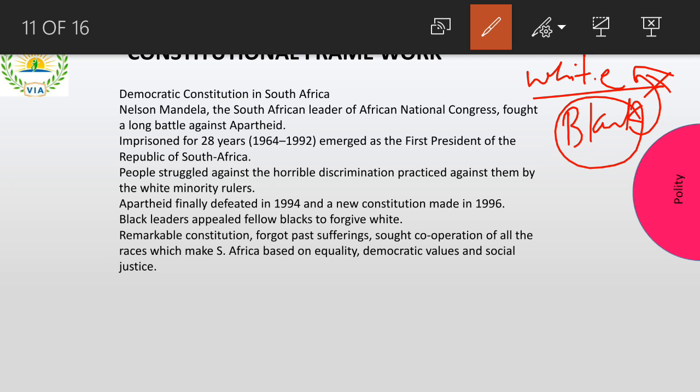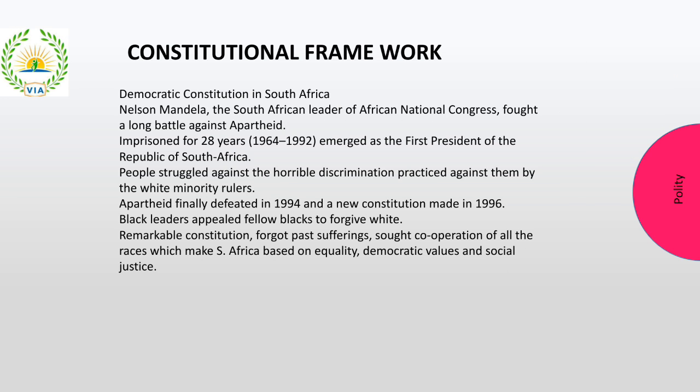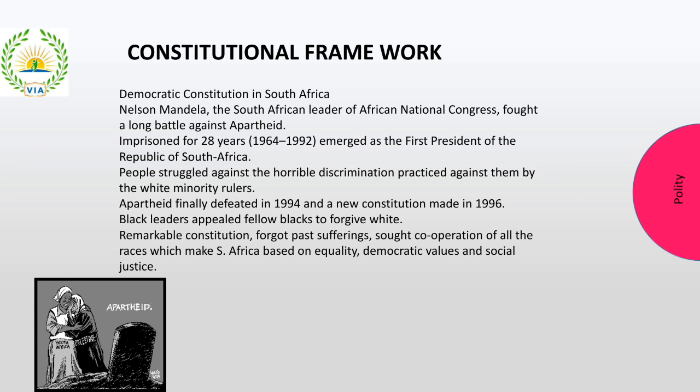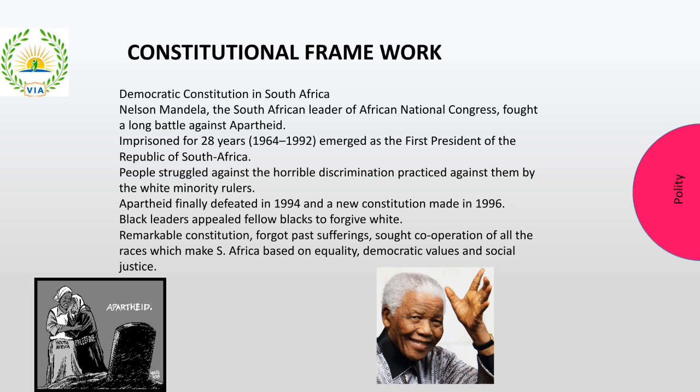so much discrimination, you can see. Apart from that, they had separate churches, separate toilets, separate beaches, separate hotels for whites as well as blacks. They were not allowed to come together, right? So these are certain things that happened there. You can see here Nelson Mandela, the South African leader. So this is nothing but apartheid. This discrimination I was talking about was apartheid, in which whites and blacks were separated, right?